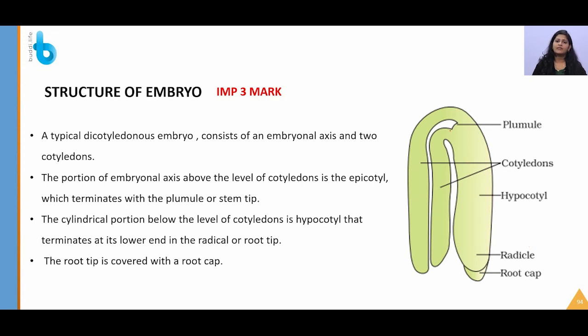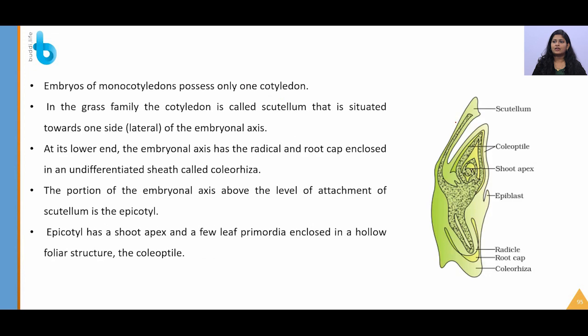You will also have epicotyl, which is nothing but the region above the plumule, emerging above the ground surface, generally termed as epicotyl. So again this is a monocot embryo, it possesses only one cotyledon, generally called scutellum. Again in dicot we use the terms plumule and radicle, but in monocot embryo we generally use coleoptile and coleorhiza.